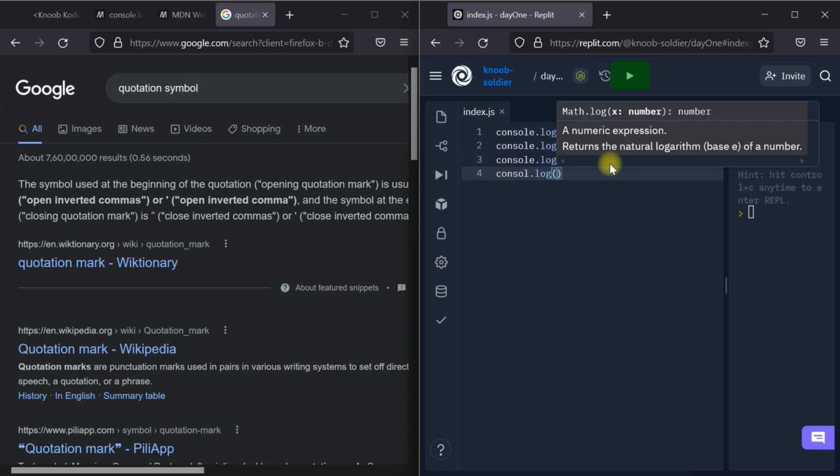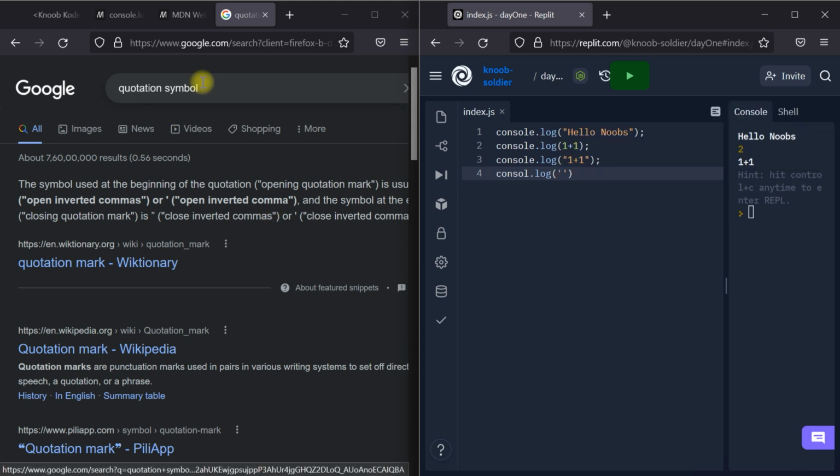But here we can do the same thing. console.log, and let's give a single quote. What is this known as? What is double quotation, single quote? Let's just call it single quotation, and for this we can call it double quotation, because there is a tool and what they call it, I do not know. Just understand some things from me. What shall we write? Hi, I am here to learn from noobs. Oh, good. Let's give a semicolon.